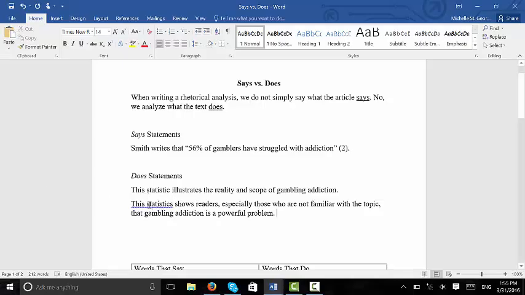So notice these does statements, and then I should say the statistic, these does statements don't just restate what the author is saying, rather they get into what the effect of the statement is on the reader, or they suggest what the statements actually do to us.